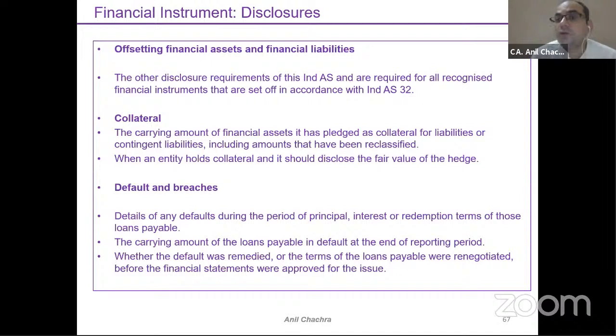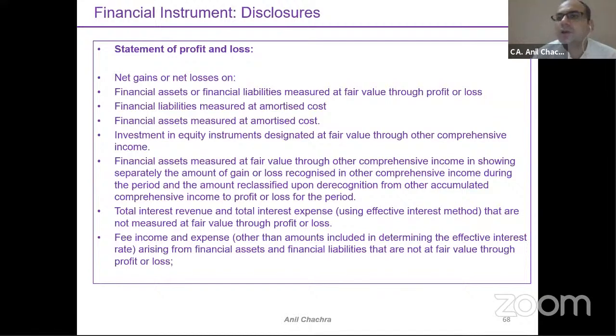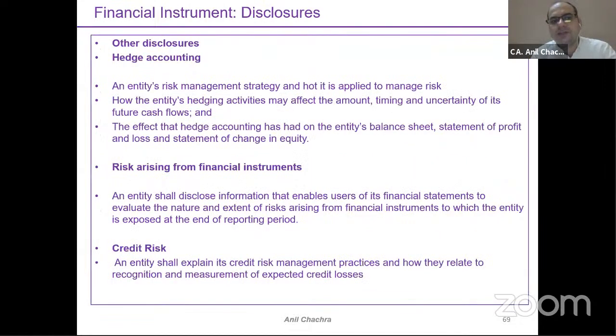If you have breached some covenants for your banks, or you are not complying with the conditions of the bank, you need to mention that in the financial disclosures part, right? Statement of profit and loss, the same thing. Whatever the fair valuation would be for the financial assets or financial liability, you need to mention. It's a very detailed disclosure.